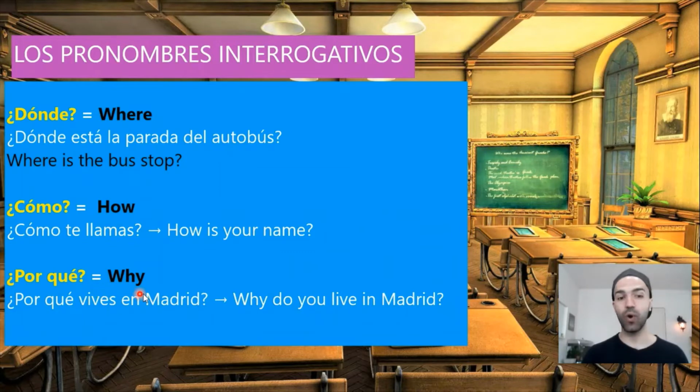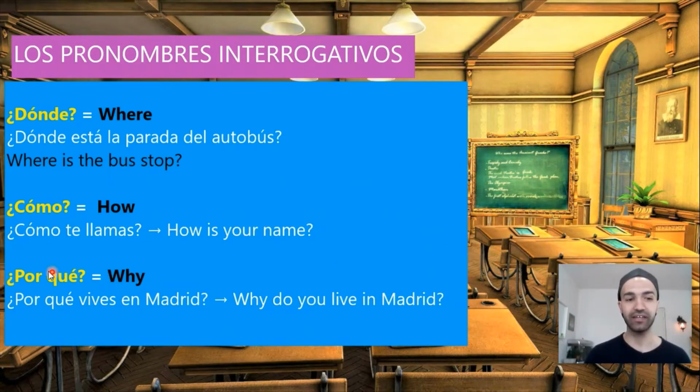¿Por qué? It means why. For example, ¿por qué vives en Madrid? Why do you live in Madrid? Here, pay attention. When we write ¿por qué separately, two words, and qué has an accent on the E, it means why. But when we write porque as one word without any accent, it means because. So when we ask ¿por qué vives en Madrid? We can answer porque me gusta mucho, for example.